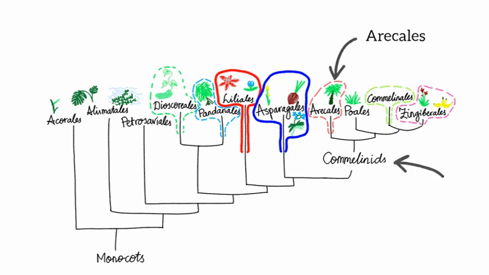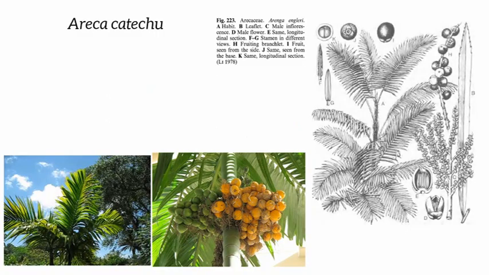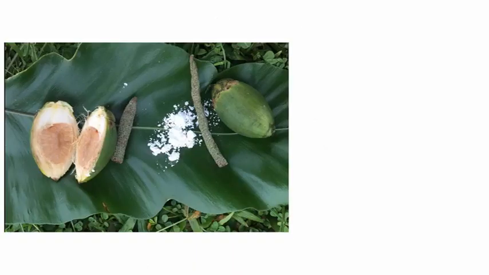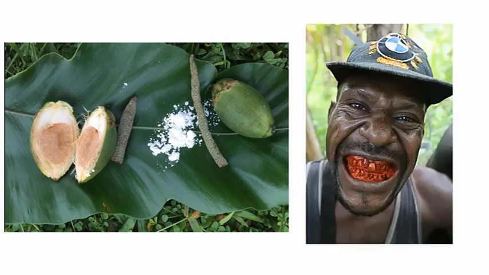commelinid clade. The Arecales, the palm order, does not really have a particularly developed secondary chemistry. There is one big exception, however, the areca palm. These palms have seeds that contain arecoline, a very interesting yet simple compound. Arecoline is a mild stimulant that is apparently similar to nicotine, and an estimated 600 million people use it, mostly in the Asian Pacific. The areca nuts are traditionally wrapped in betel leaves and chewed with lime. This mixture turns saliva and eventually teeth dark red, almost black, and has contributed to the disproportionate mouth cancer rates in southern Asia.